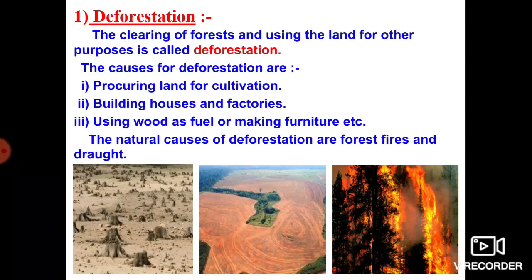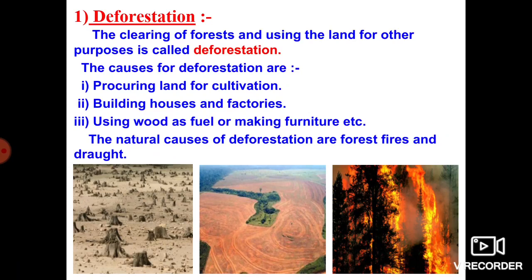For what purposes do we cut the forest? For construction of more and more industries, for agriculture, and for other processes, so-called urbanization. These all cause deforestation, right? So what are the causes of deforestation? Acquiring more land for cultivation also causes deforestation.